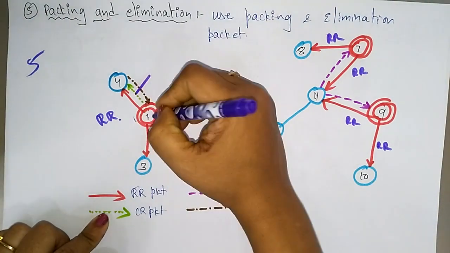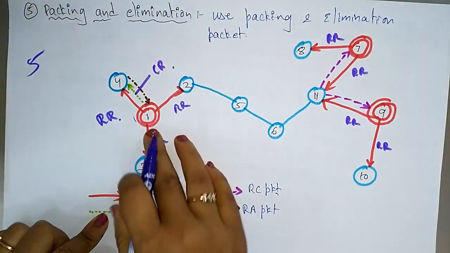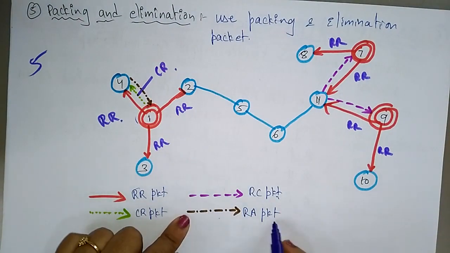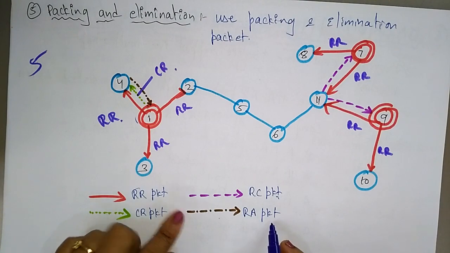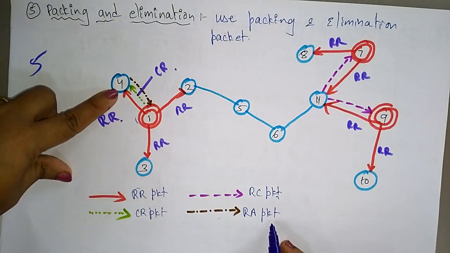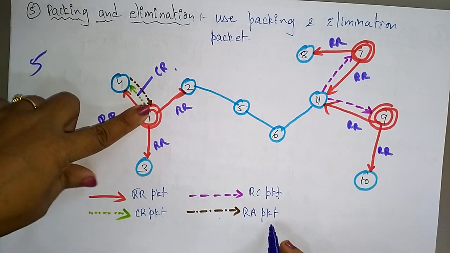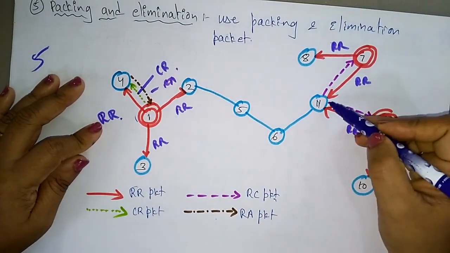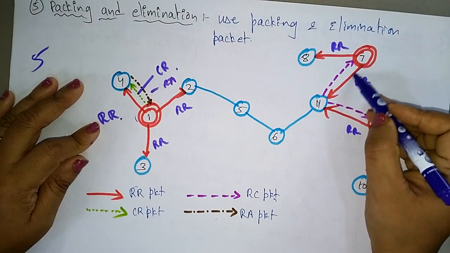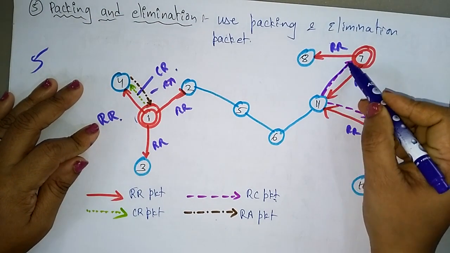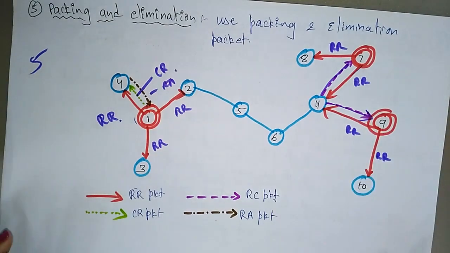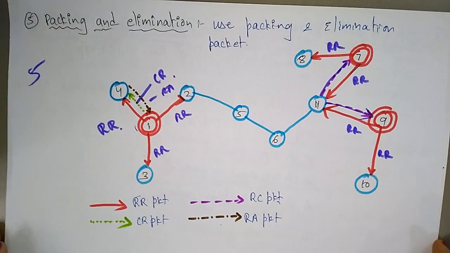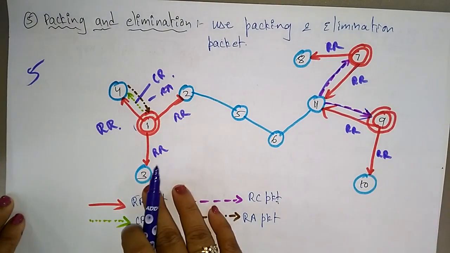So here one is sending the collision report, as there is a collision. And this is the RA packet, reservation acknowledgement. Whenever the reservation request is sent, this node 4 sends the reservation acknowledgement. And this is RC, reservation confirmation. Whenever it receives a request, it sends the confirmation. So this is the way the nodes communicate by using this protocol. This is a 5-phase protocol. Okay. Thank you.